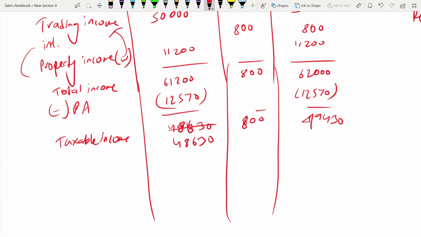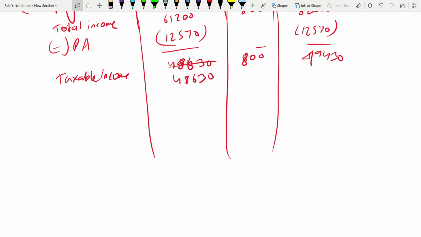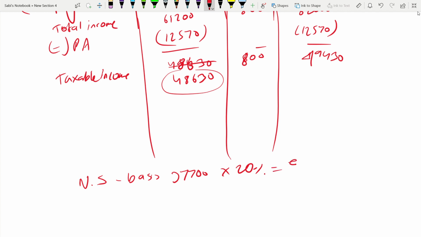Now we'll tax it. First, non-savings basic. If you see here, non-savings is 48,630, out of which basic is 37,700 into 20%, 7,540.